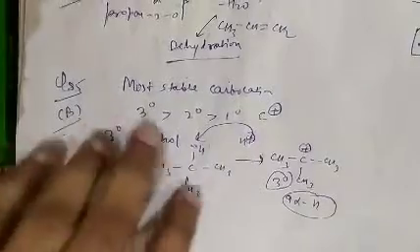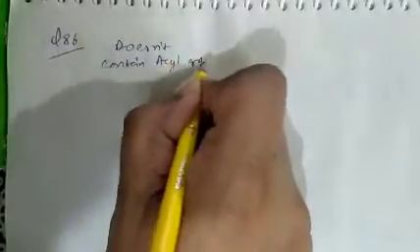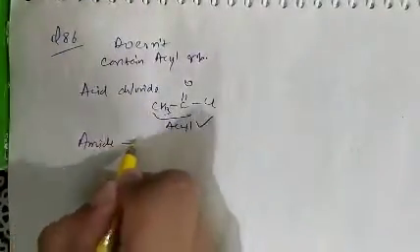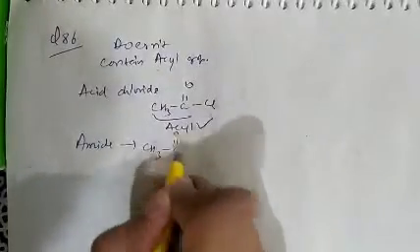See question number 86. Question number 86, what is given there? Which of the following does not contain acyl group? As we know, acid chloride is CH3-C double bond O-Cl. So this is the acyl group present in this compound. Now amide, CH3-C double bond O-NH2.